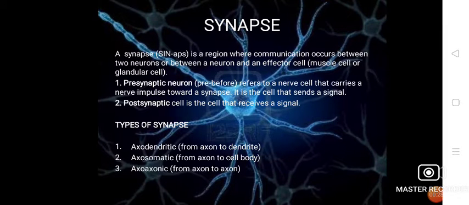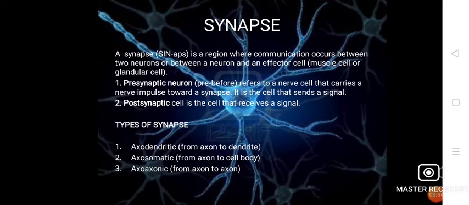We have the first topic, synapse. A synapse is a region where communication occurs between two neurons or between a neuron and an effector cell. These cells can be a muscle cell or a glandular cell.